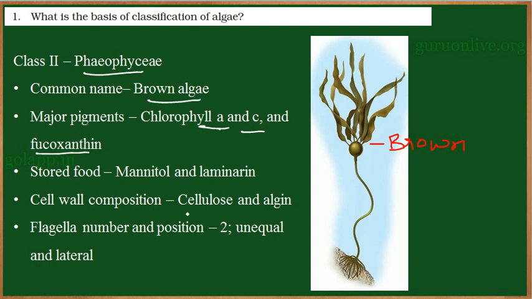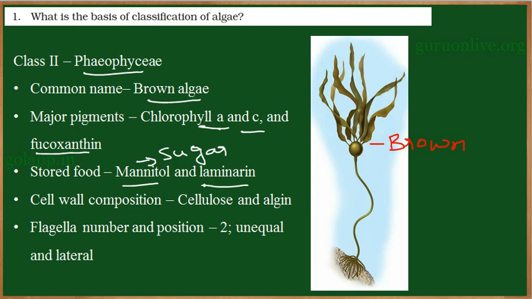Now the stored food substances, they contain mannitol and laminarin. So mannitol is a sugar, like sucrose, and laminarin is a polysaccharide which has many repeating monosaccharides. So they store reserve food in the form of mannitol or laminarin. This kind of stored food is present only in brown algae.